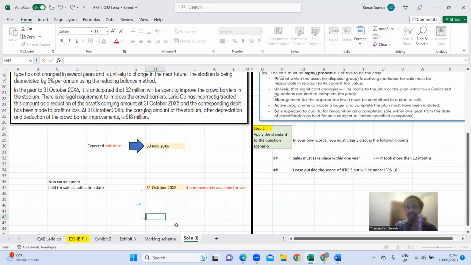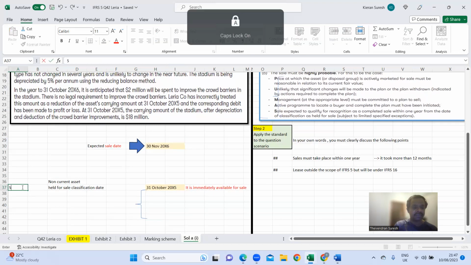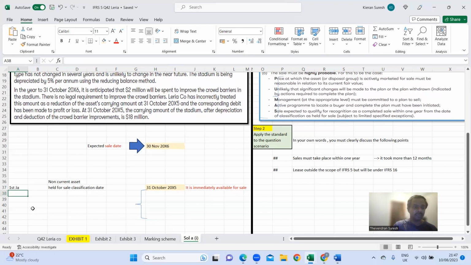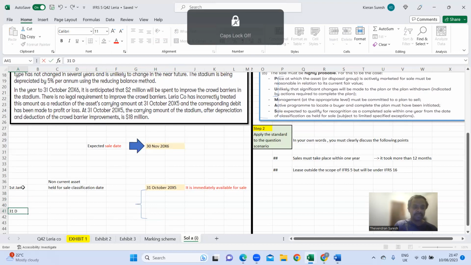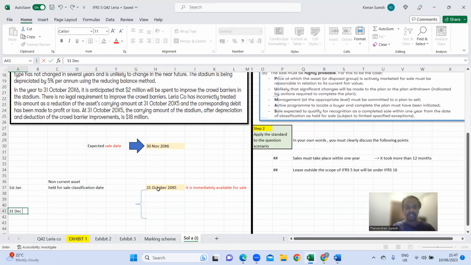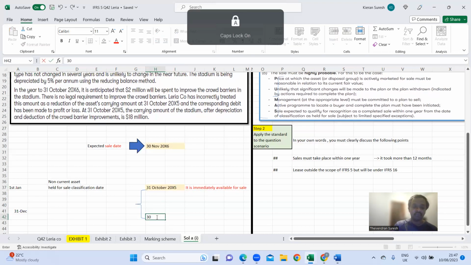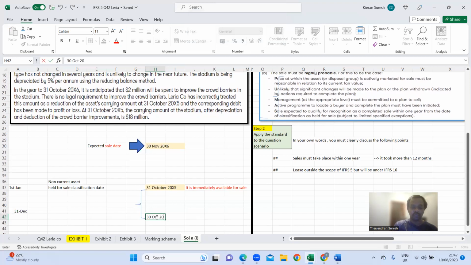See how it works: if I start from 1st January, then the end date is going to be what? 31st of December, 1 day before. So if I start from 31st of October classification, the day before is going to be the end date, 30th of October 2016.